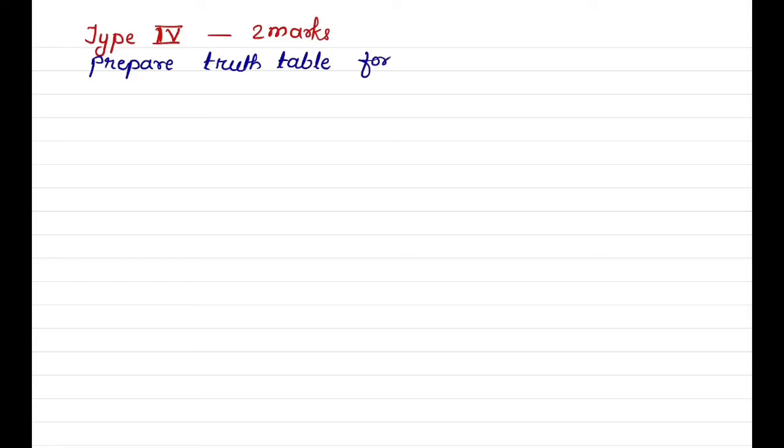Next type of question, fourth type. Prepare truth table for the following statements. This carries 2 marks. We will see the first example.